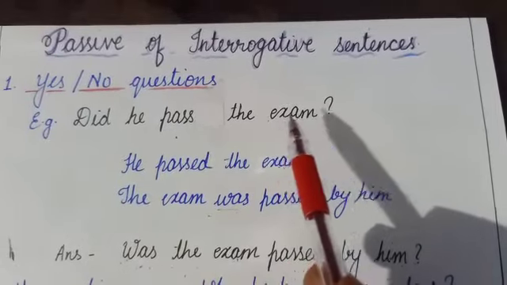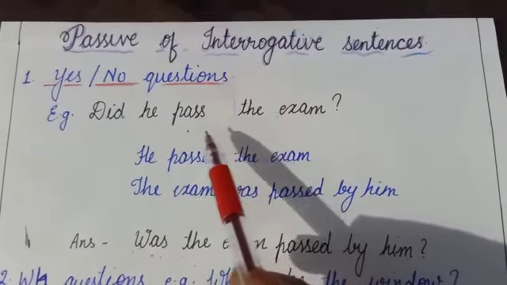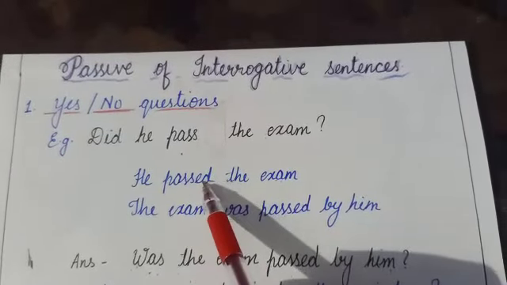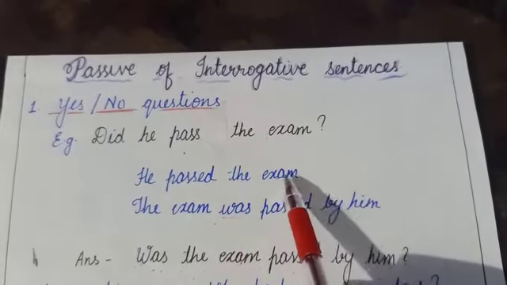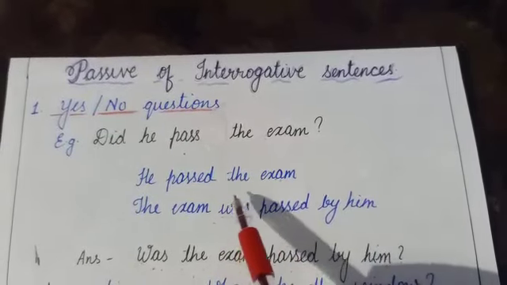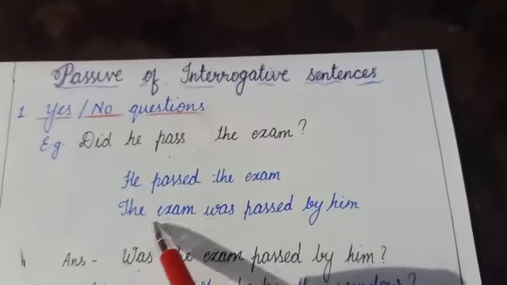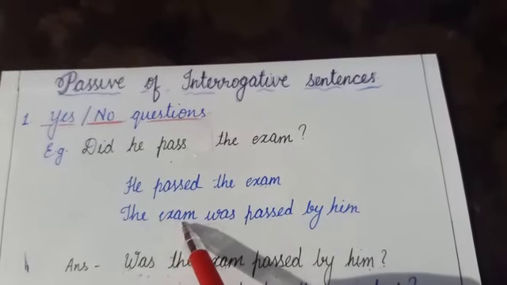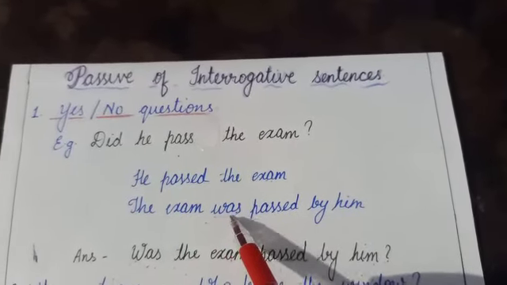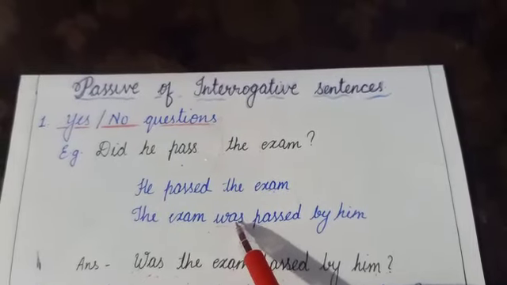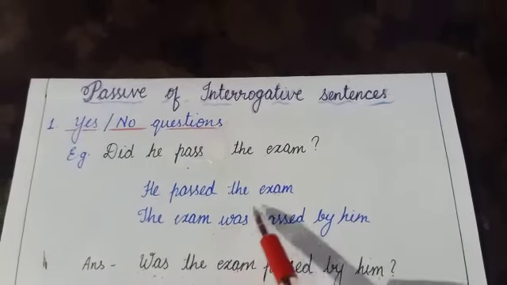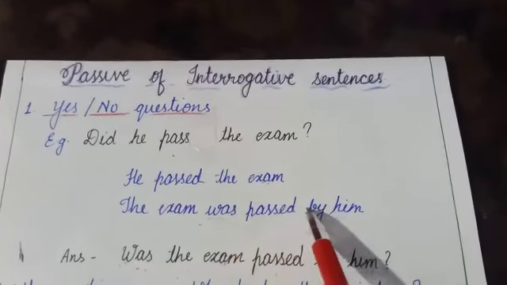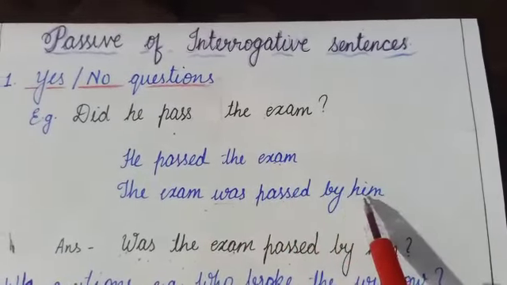Did he pass the exam? Since the sentence is in past indefinite tense, in assertive form, it becomes he passed the exam. Now it's easy to change it into passive form. The object, the exam, was passed by him. The exam is the object here, was the auxiliary verb used in passive form in simple past tense, and then the past participle form of the main verb passed, and then by, and he changed to him.